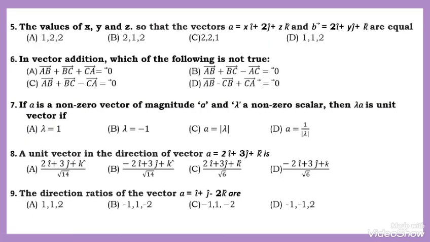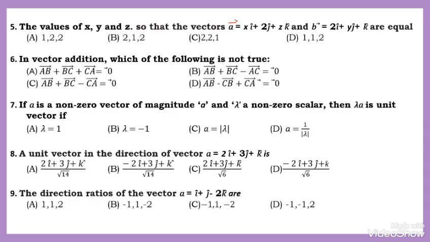Then question number 5. Find the values of x, y, z so that the vectors a = xi + 2j + zk and vector b = 2i + yj + k are equal. Here vector A and vector B are equal, then their units are also equal.